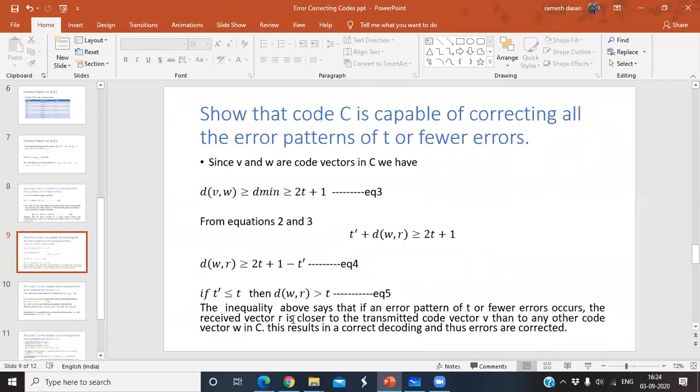So see here, d of w comma r greater than t, the meaning of that is the distance between any other code vector and the received code vector is greater than the number of errors, here greater than t.